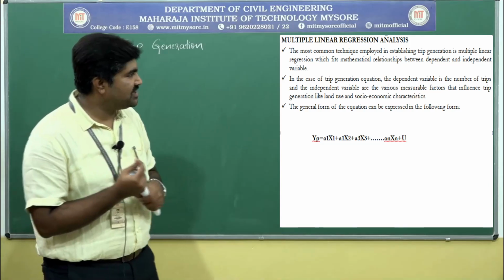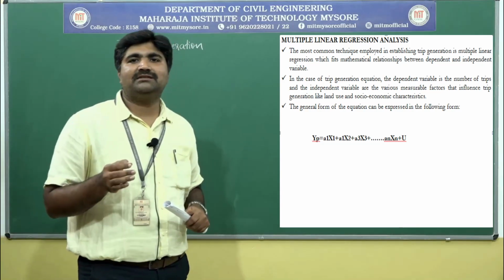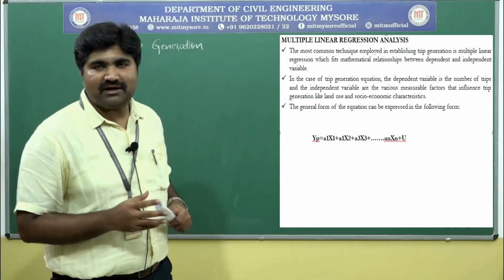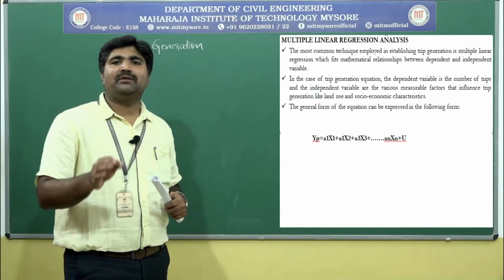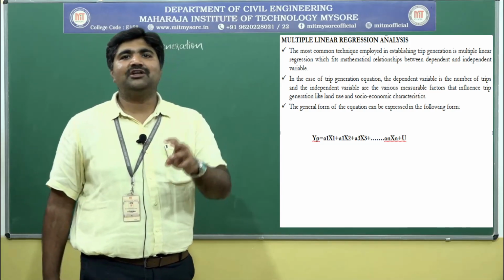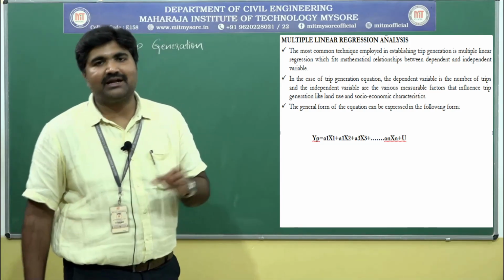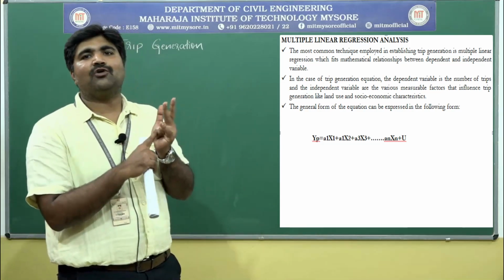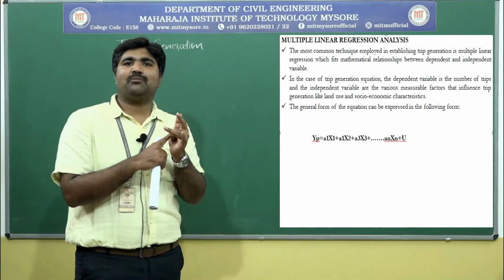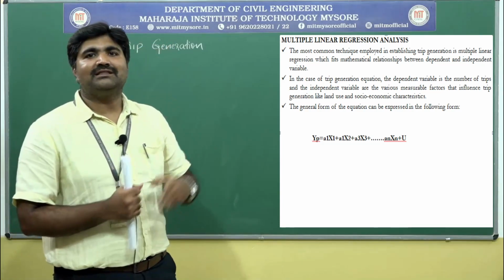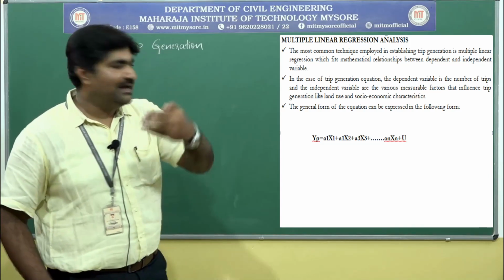In case of the trip generation equation, the dependent variable is the number of trips. What are the trips generated? That is the dependent variable. What do you mean by independent variable? The independent variables are the land use and socio-economic characteristics. Those are the measurable factors which we have studied. That may be income, car ownership, family size and its composition, land use. These are the measurable factors used to predict the trips.